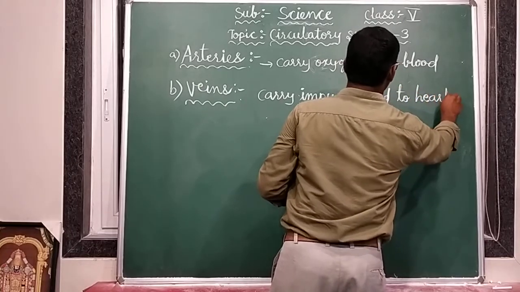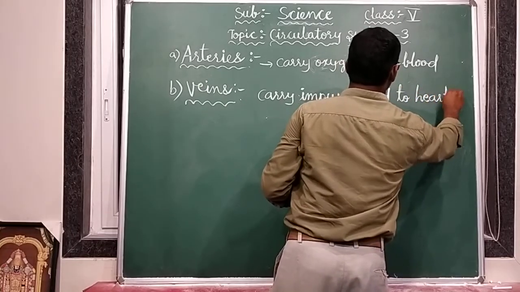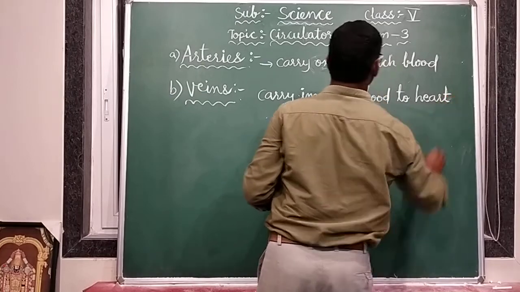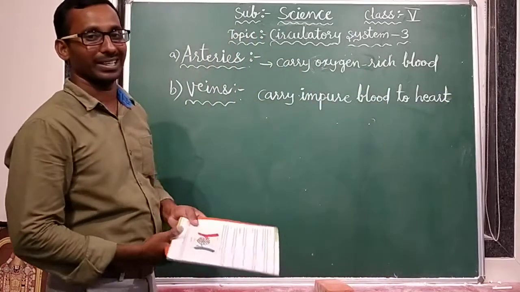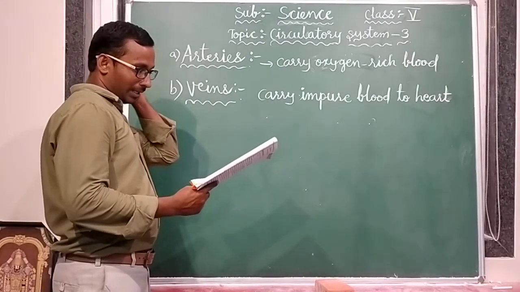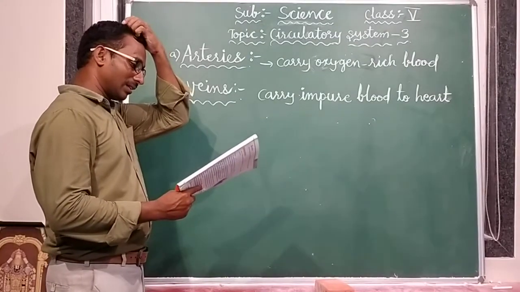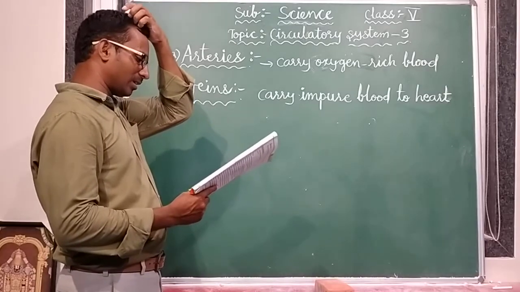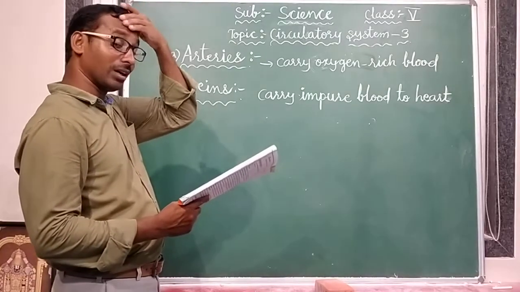They will bring back blood from different body parts. Okay. And they collect blood from different organs and bring it back to the heart.